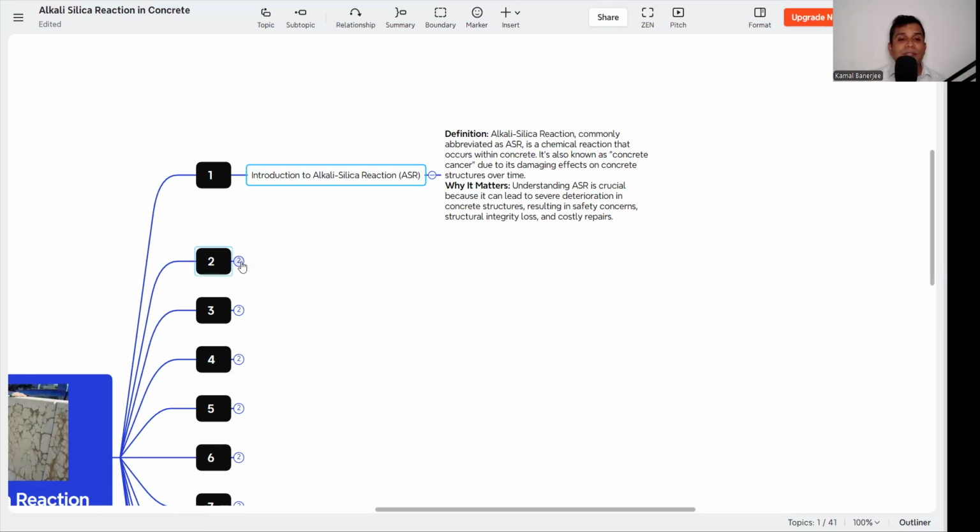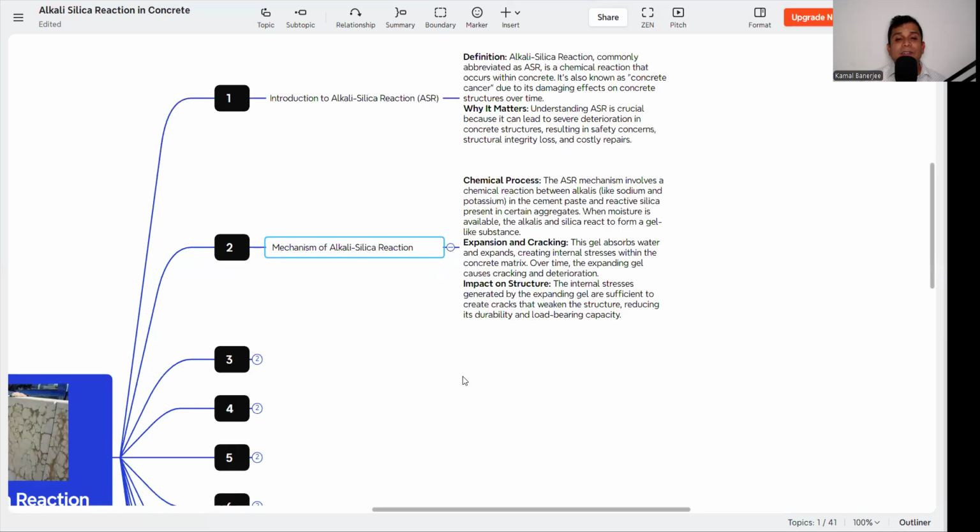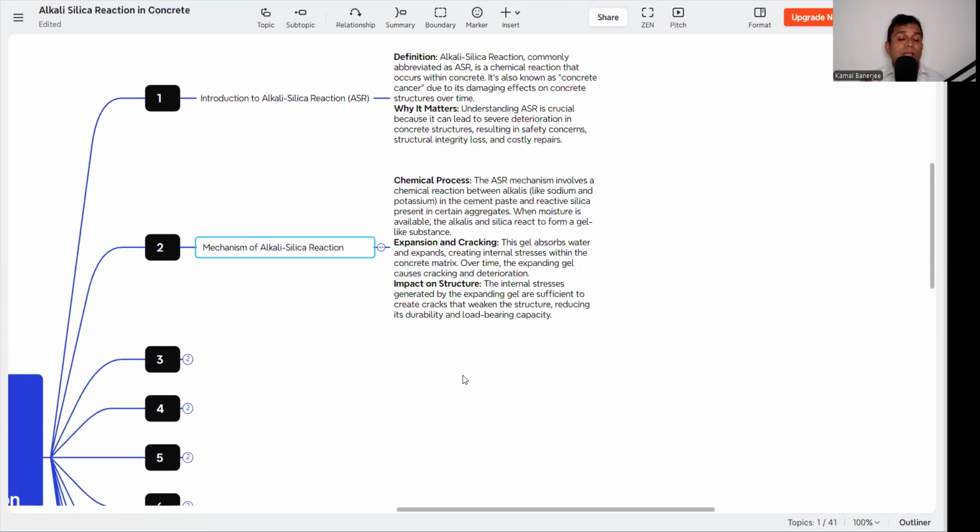So the next part is the mechanism of alkali-silica reaction. What is happening actually? What is this chemical process? The ASR mechanism involves a chemical reaction between alkalis, like sodium and potassium, in the cement. So in the cement, we all know that sodium and potassium are present, and the reactive silica is present in certain aggregates.